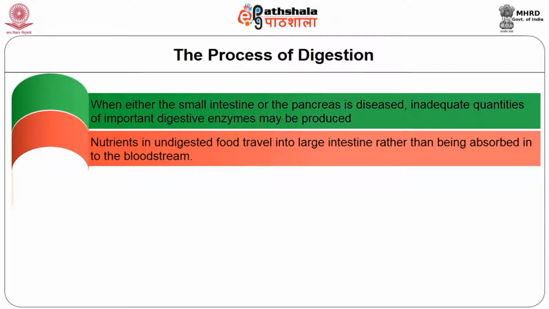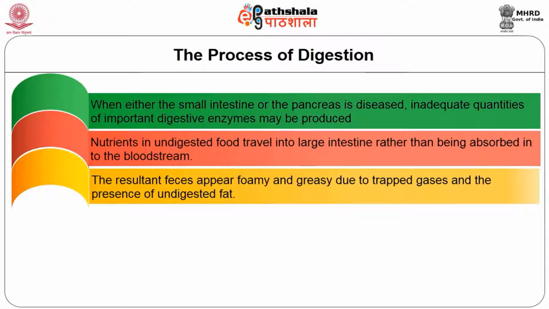In the large intestine, the undigested food is metabolized into acid and gas by bacteria. The resultant feces appear foamy and greasy due to trapped gas and the presence of undigested fat. Intestinal malabsorption often causes a distended abdomen due to intestinal gas.